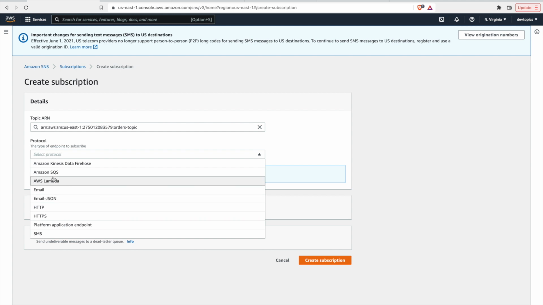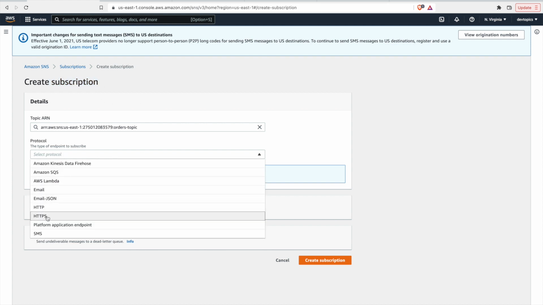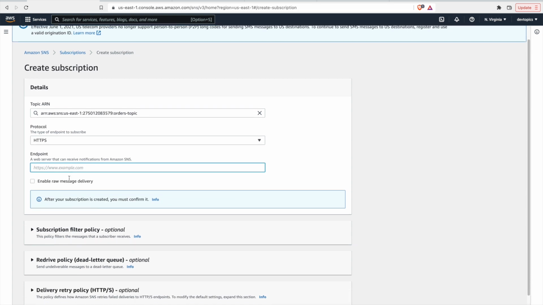And under protocol, this is all the subscriptions you have available to you. If this was a FIFO topic, the only one you would have is SQS. But because we're just a standard SNS topic, we have a wide variety of things we can choose from. For this, you can do HTTPS, and you would put in your endpoint here.